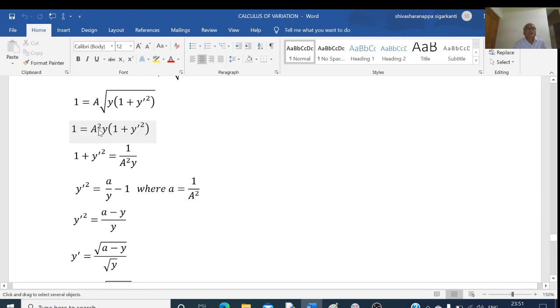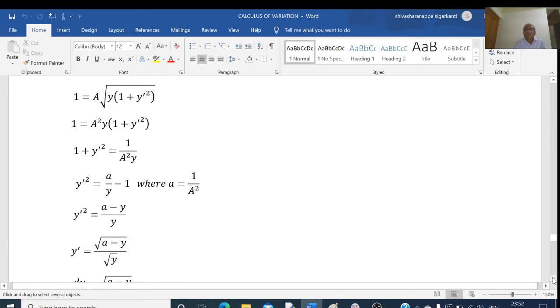First we divide this equation throughout by a square y. We get 1 by a square y equal to 1 plus y dash square, or y dash square equal to 1 by a square y minus 1, and I have taken this 1 by a square equal to some another constant quantity, say a. Simplifying this we get y dash square equal to a minus y divided by y. Taking the square root, we get y dash is equal to root of a minus y divided by root of y.